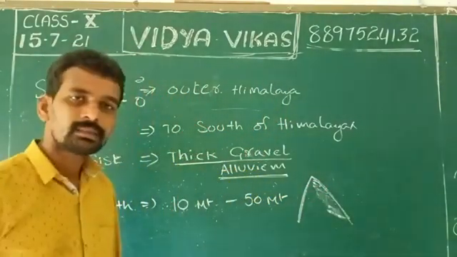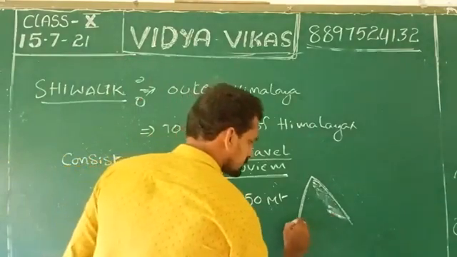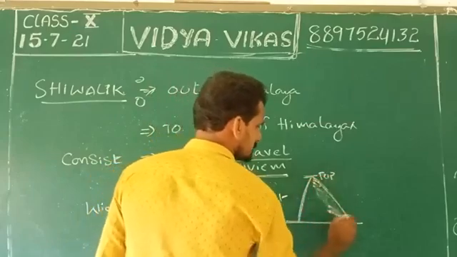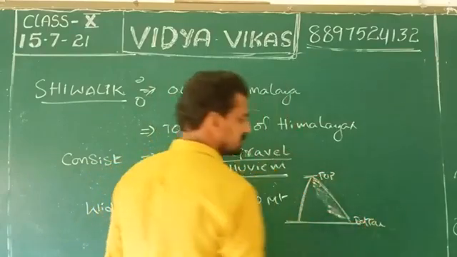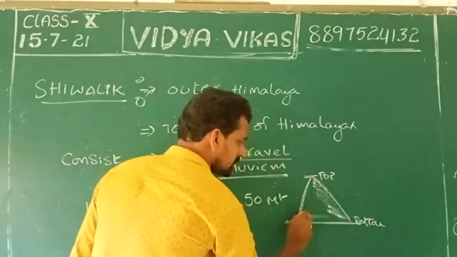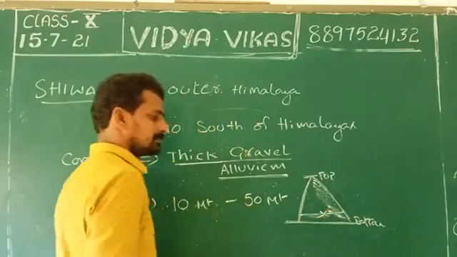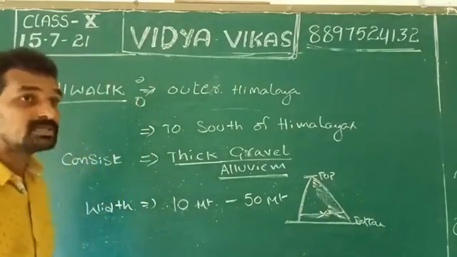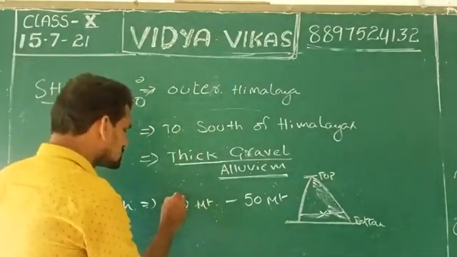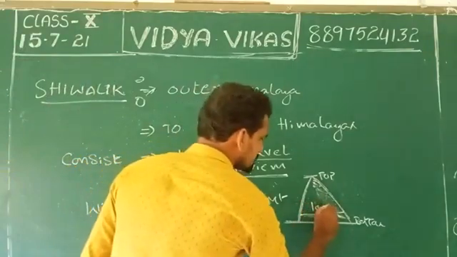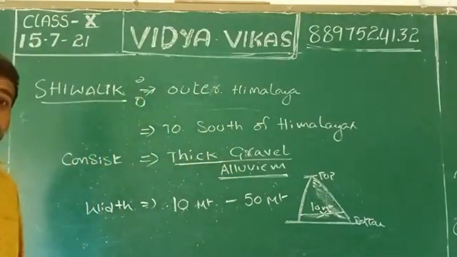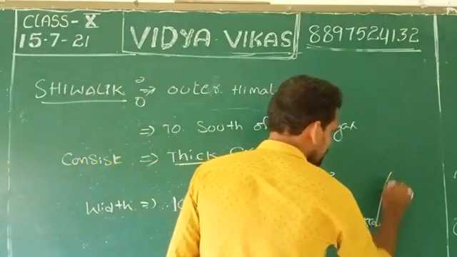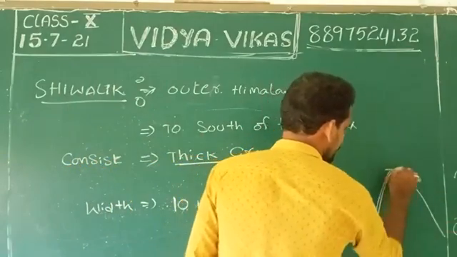Width is the bottom. This is the bottom, and this is the top. Width means the bottom area of the mountain. How much is the width here? The Shivalik width starts from 10 meters in area and expands to 50 meters.